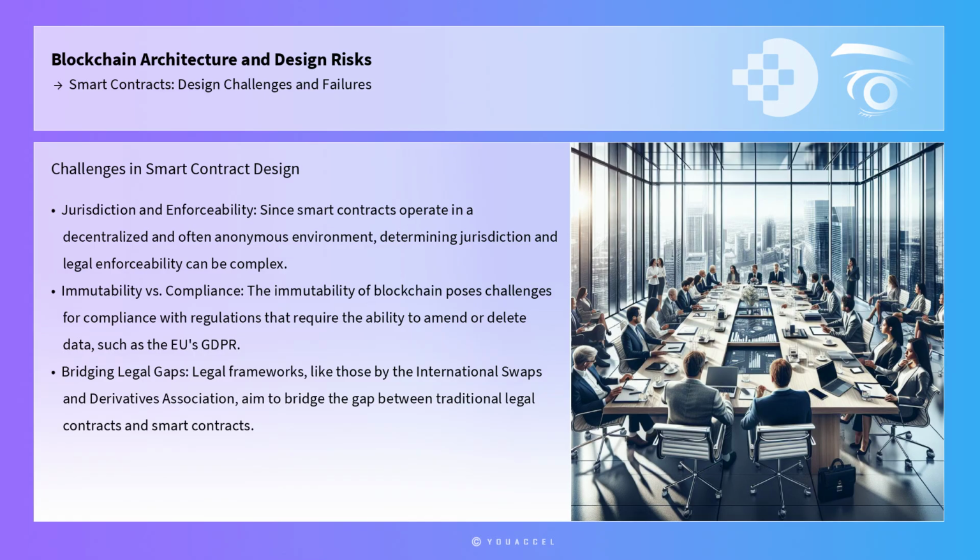The legal and regulatory landscape presents additional hurdles for smart contract design. Since smart contracts operate in a decentralized and often anonymous environment, determining jurisdiction and legal enforceability can be complex. Moreover, the immutability of blockchain, while a core feature, poses challenges for compliance with regulations that require the ability to amend or delete data, such as the European Union's General Data Protection Regulation. Legal frameworks and guidelines, like those proposed by the International Swaps and Derivatives Association, aim to bridge the gap between traditional legal contracts and smart contracts, providing standardized templates and protocols to ensure compliance and enforceability.